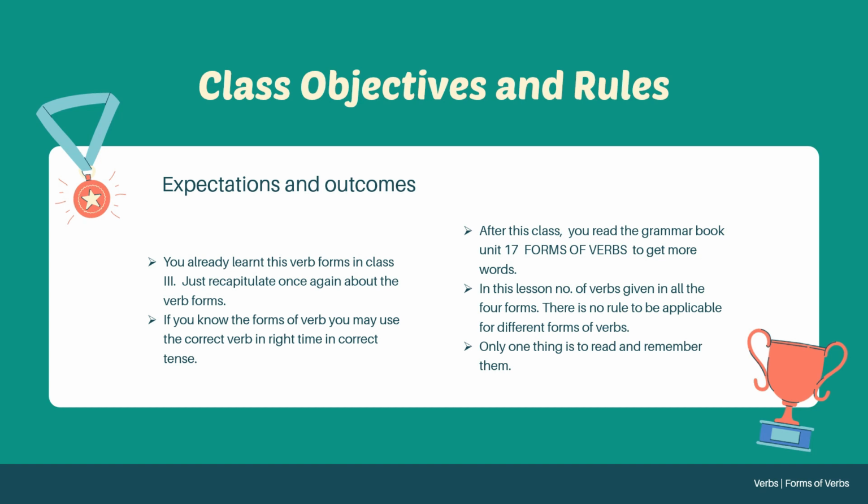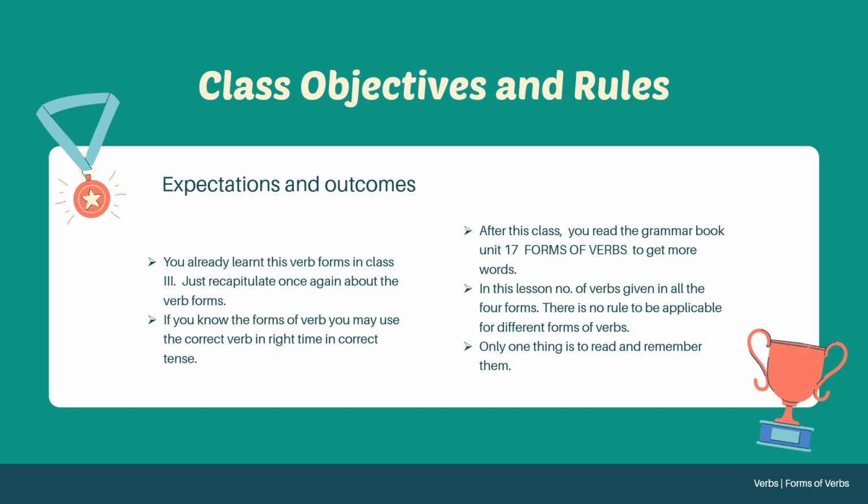Beat, beating, bet, beaten. Why is it act, acting, acted, acted? Why is it read, reading, read, read? There is no rule. You should just learn, read and remember.